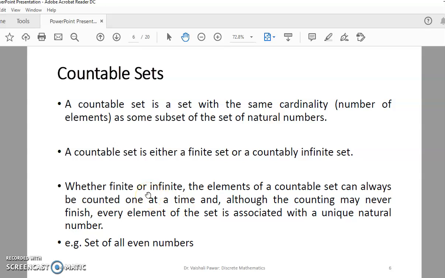Whether finite or infinite, the elements of a countable set can always be counted one at a time, and although the counting may never finish, every element of the set is associated with a unique natural number. Such sets are called countable sets. For example, the set of all even numbers is an example of a countable set.